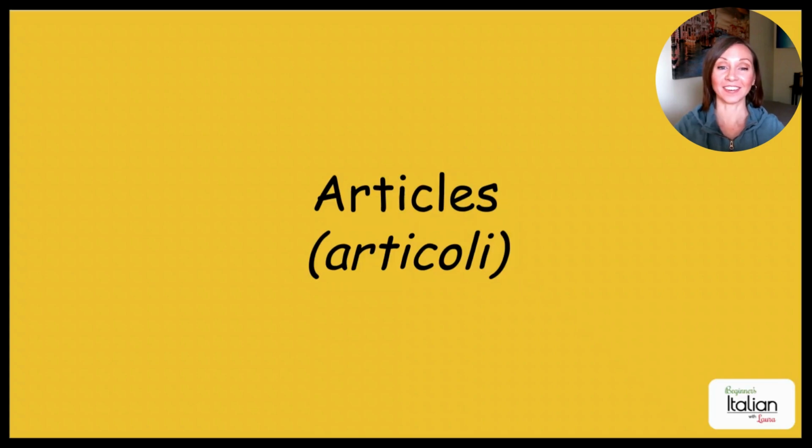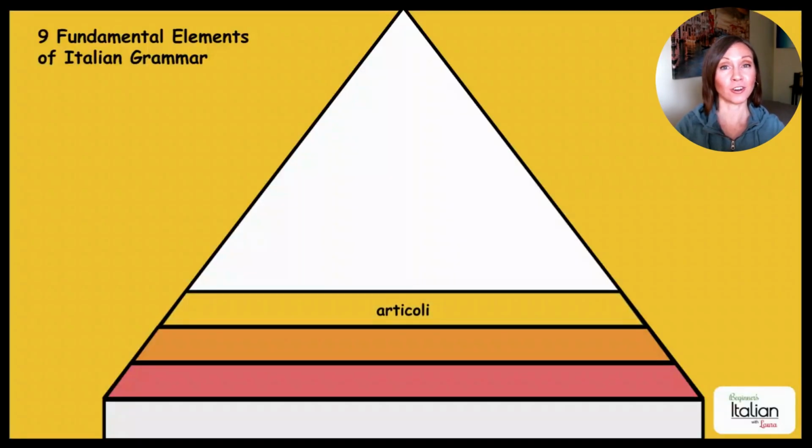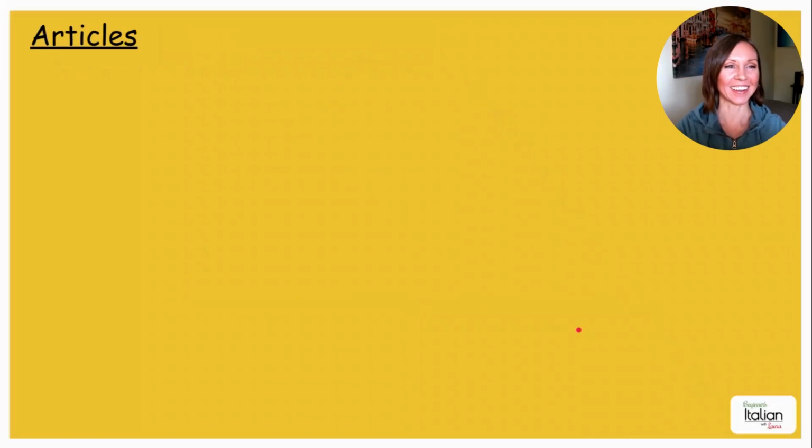Okay, articles, or articoli, which means we are on the third rung of our pyramid. So we're making some progress. This is good. Okay, articles. What is an article?